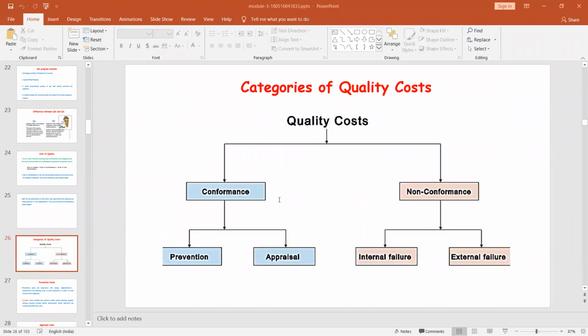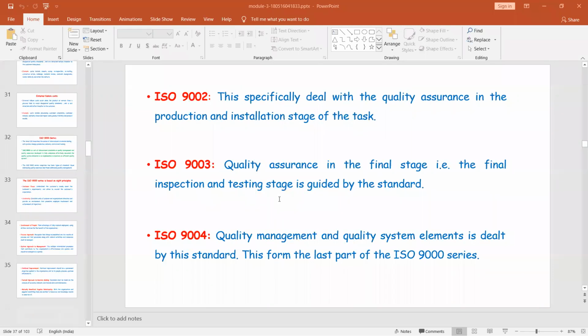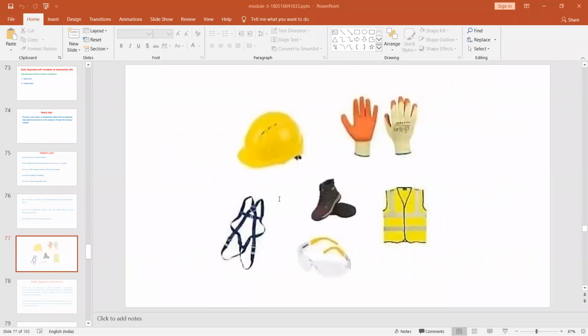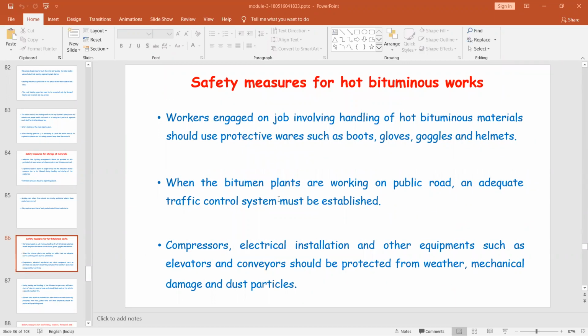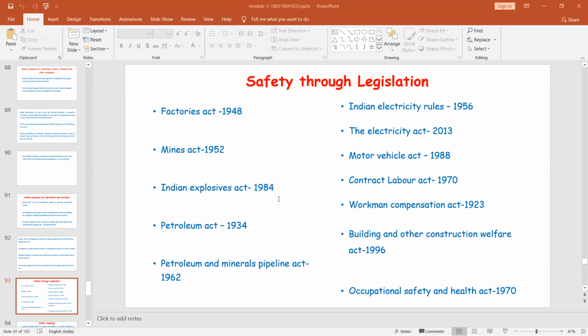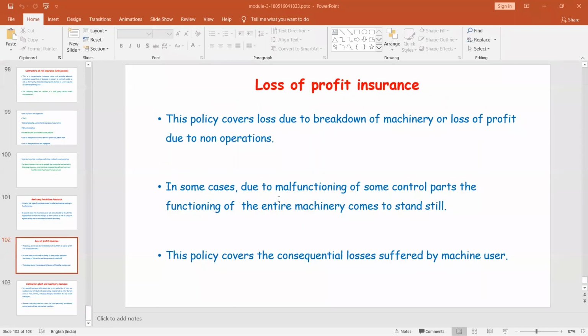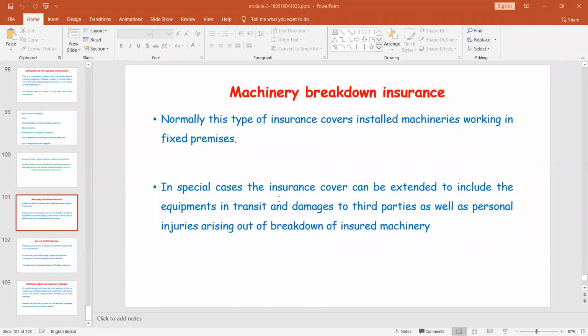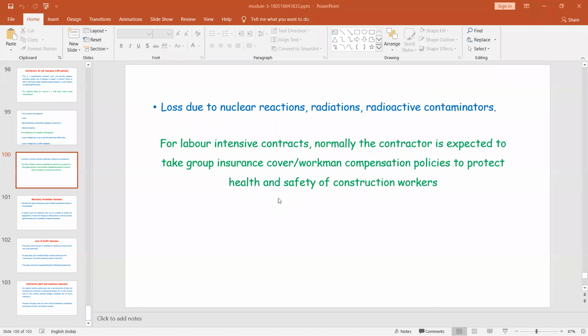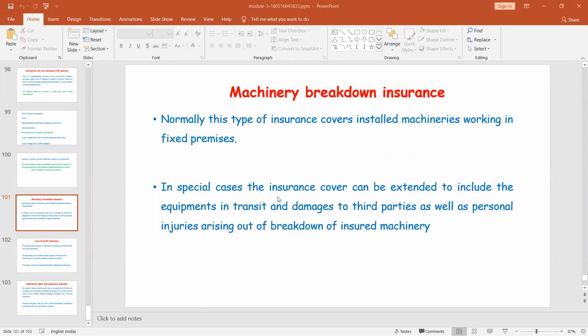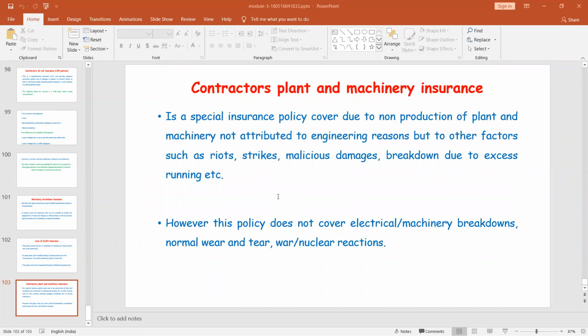So welcome back. Last class we started on safety measures for our construction management purpose. Today will be the last class from module 3. So now we'll shift on to machinery breakdown insurance.